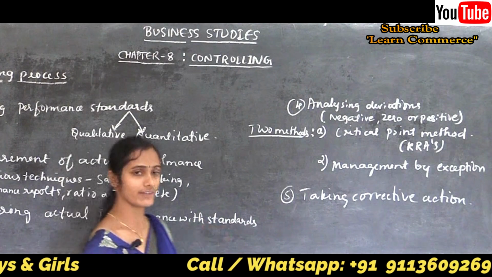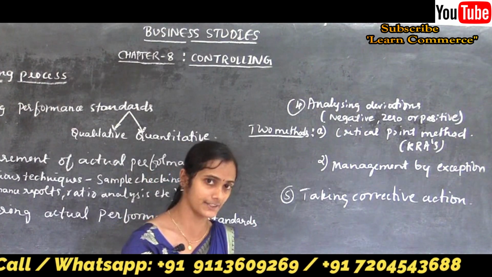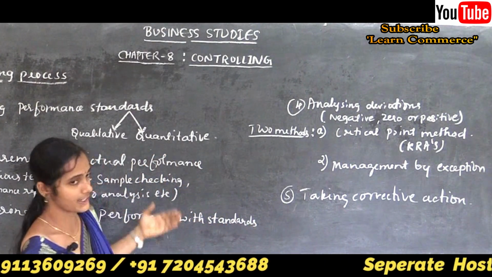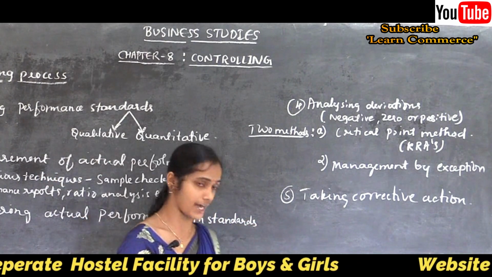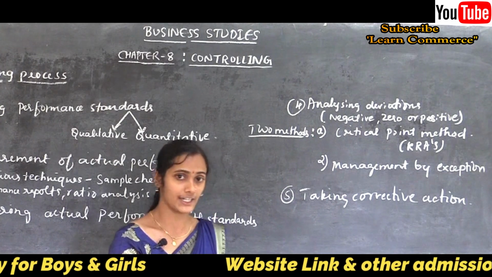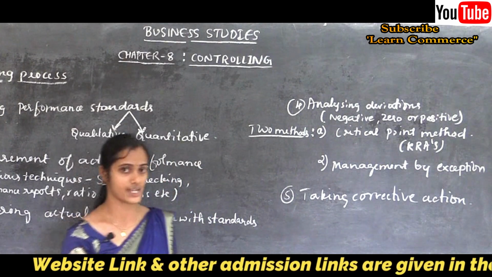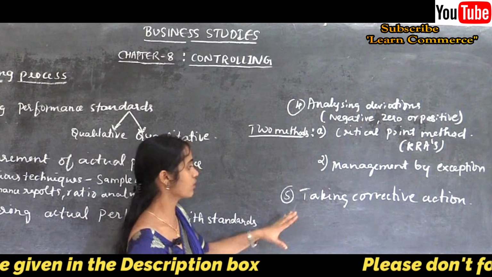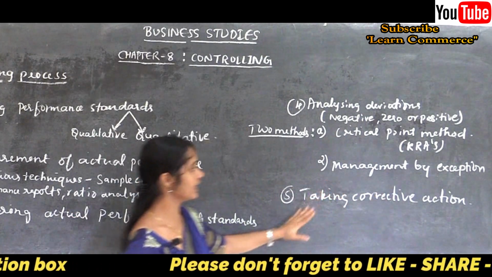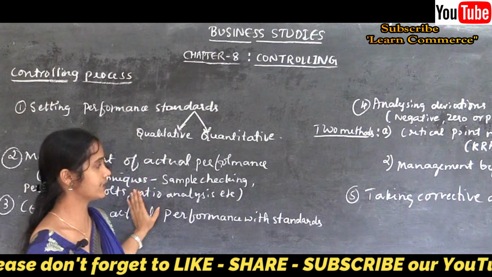Or they can review the standards. If the standard is not according to the objective of the organization, or was not prepared scientifically, then they can review those standards scientifically and in a simple manner. So taking corrective action is the last process in the controlling system.